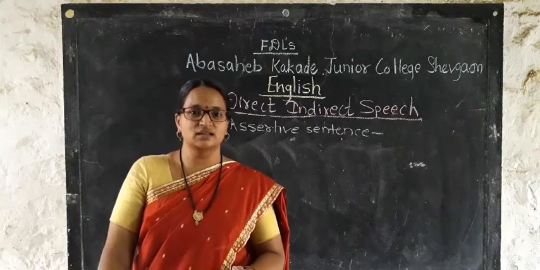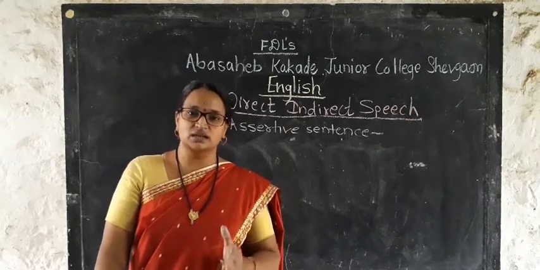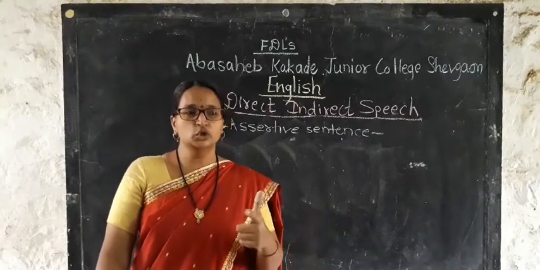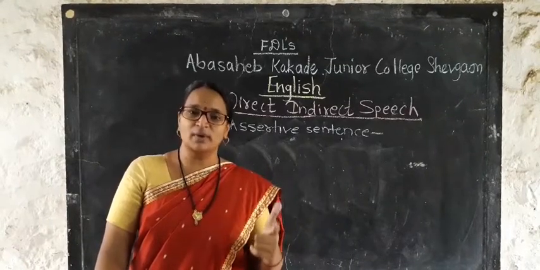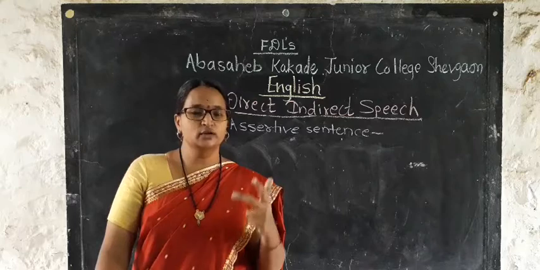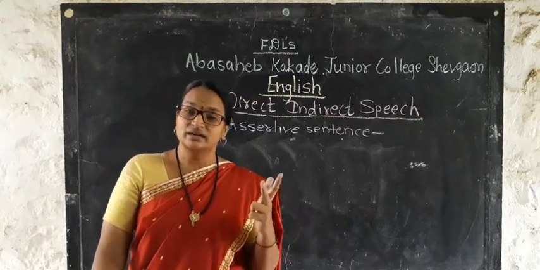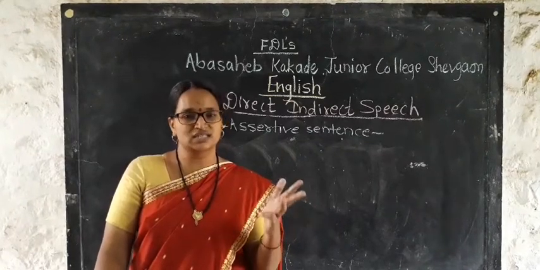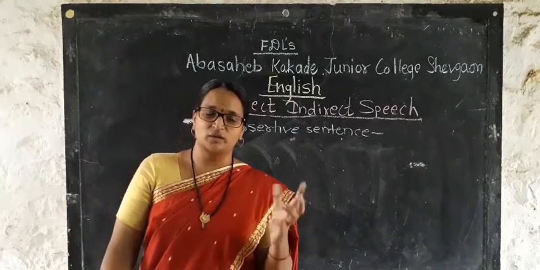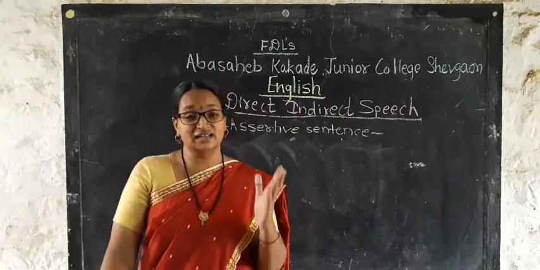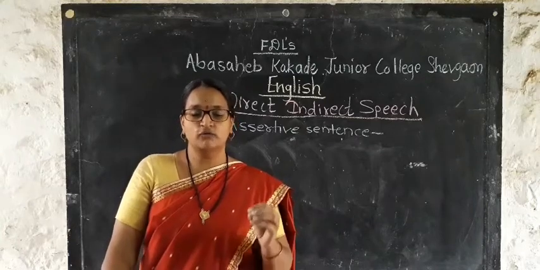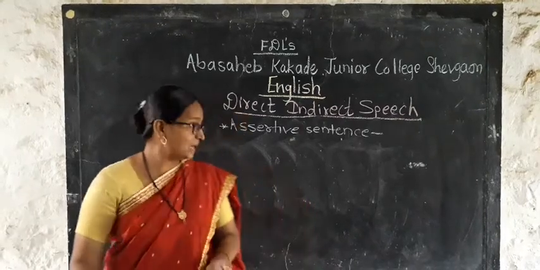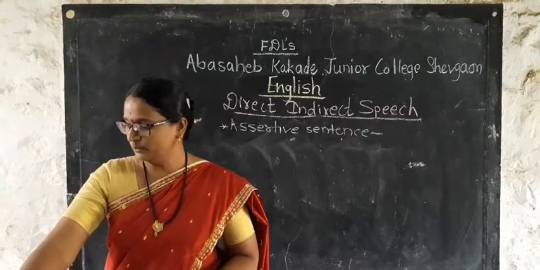तुम्हाला मी आता जे नियम सांगितलेले आहेत ते नियम या चारही वाक्यांसाठी कॉमन आहेत. For example, you have to change the reporting verb. Then you have to use an appropriate conjunction to join the sentence, and you have to make changes in the tense of that particular sentence. You have to change the pronoun according to the subject or according to the listener of that particular sentence. So these are the common changes which we have to follow at the time of changing direct into indirect speech. Now here we'll have one example. With the help of that example, we'll discuss.